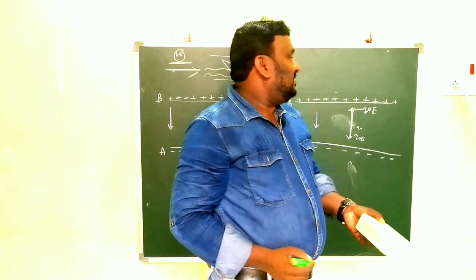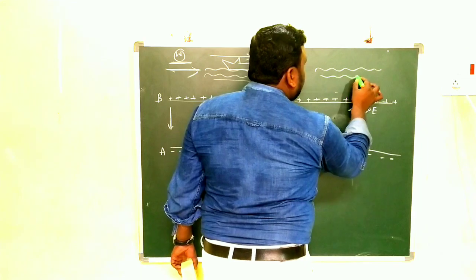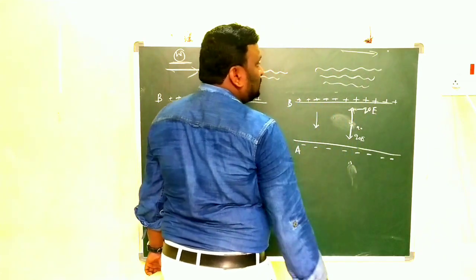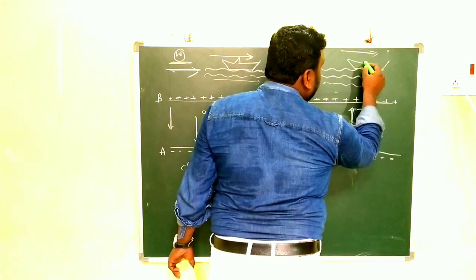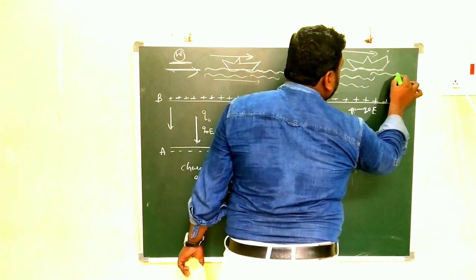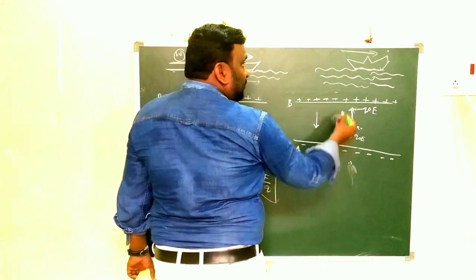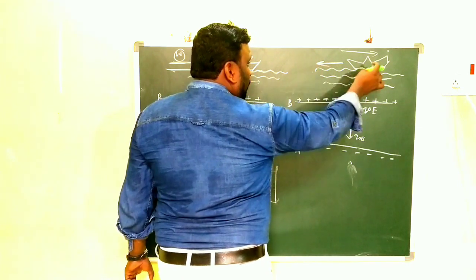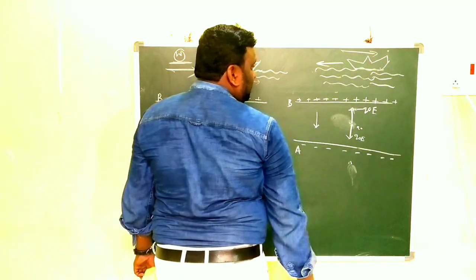In the same manner, for example, now this is again the rainy water that should move in this direction. And now here we want to move the boat in the opposite direction to the water. This is the boat, and the direction of the boat will be in this direction. That means we want to move the boat in the opposite direction of the moving water.